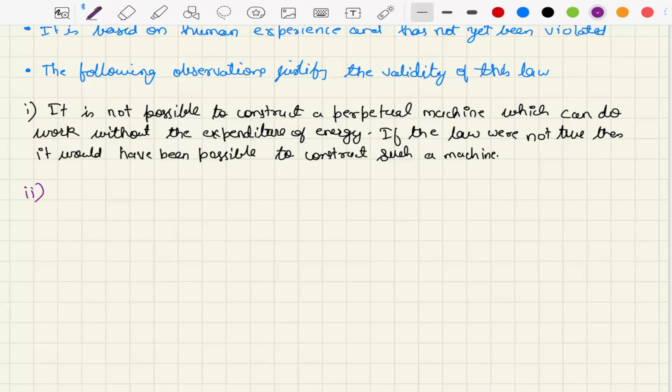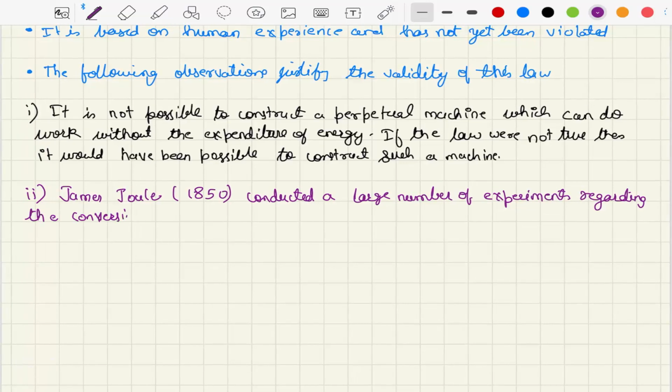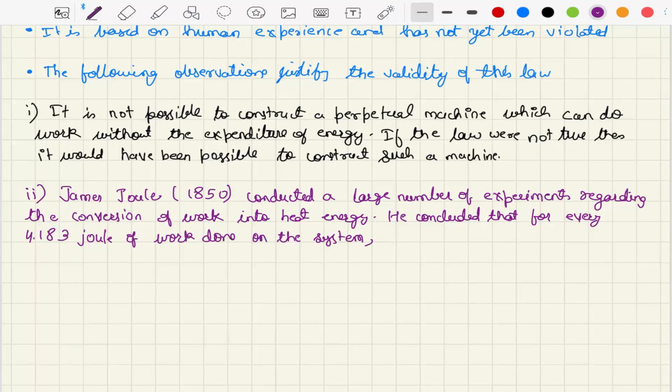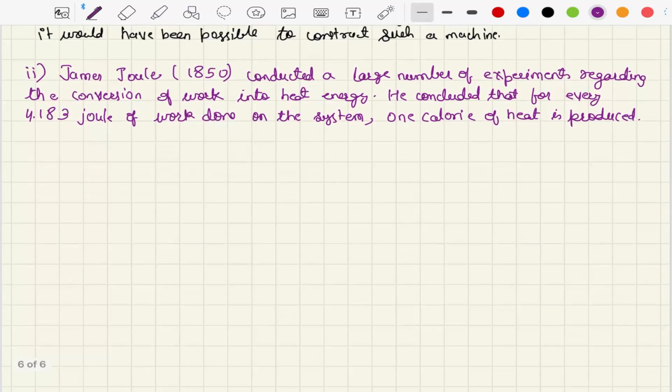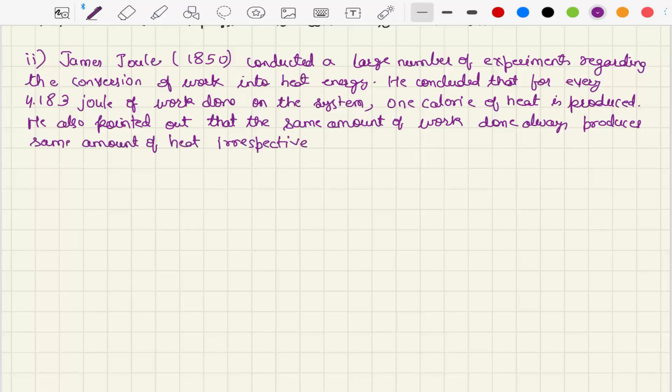He also pointed out that the same amount of work done always produces the same amount of heat, irrespective of how the work is done.